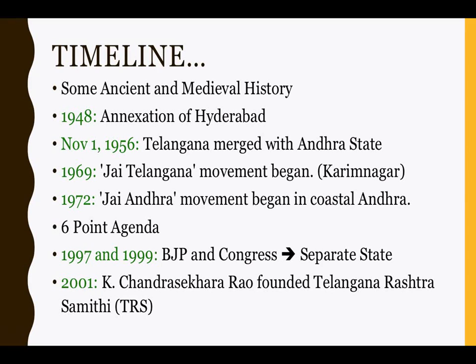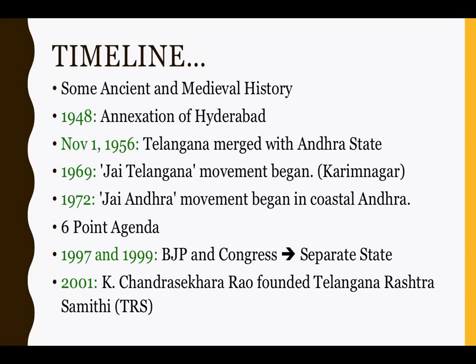Next comes the year 1997. This is when the Telangana movement got a good boost because the BJP supported the demand for Telangana state, and in the subsequent year where there was an election, the party promised one vote, two states. In 1999, in reaction to this, Congress also demanded the creation of Telangana state. At that point of time, Congress was facing defeats in the Andhra Pradesh elections, and Mr. Nara Chandrababu Naidu was really powerful and popular amongst the people.